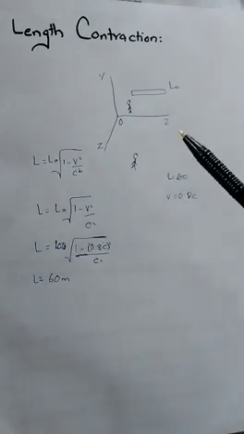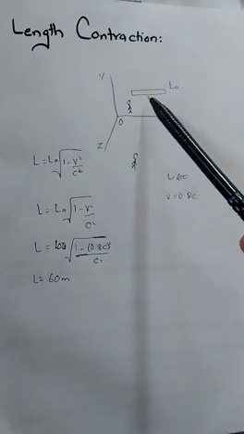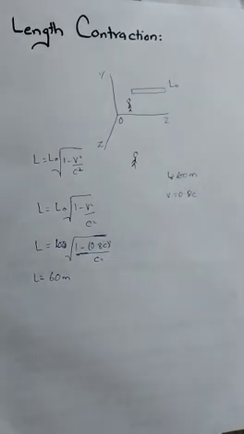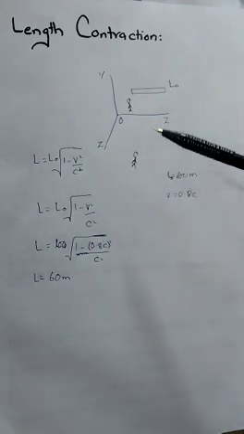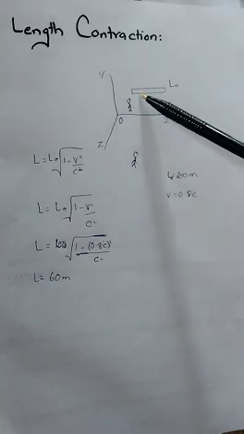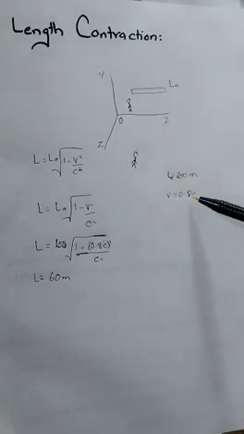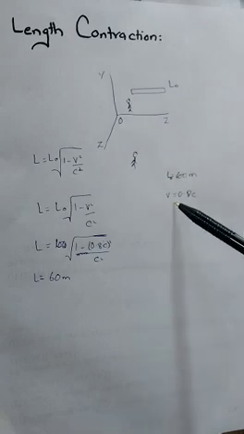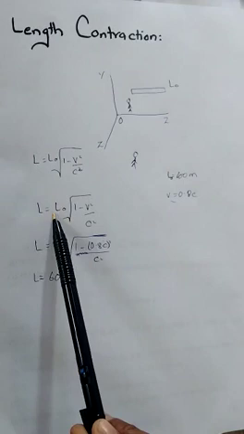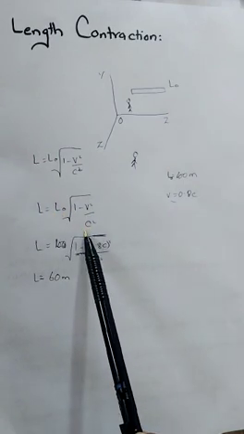Let's consider that originally the length measured by the observer at rest is 100 meters. Now the length measured by the observer with respect to whom this rod moves with 0.8 times the speed of light is given by L equals L naught times the square root of 1 minus v squared by c squared.